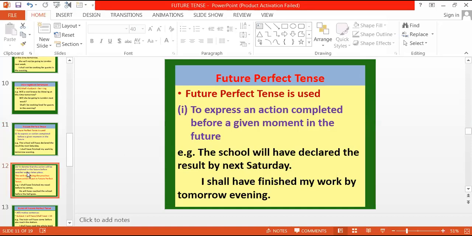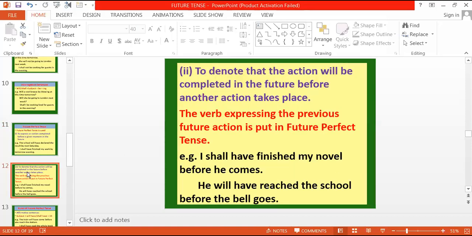The next condition where we use the future perfect tense is to denote that an action will be completed in the future before another action takes place, right? In perfect tenses, whether simple present or past, we have talked about two actions, right? Now in future perfect also, there are two actions.